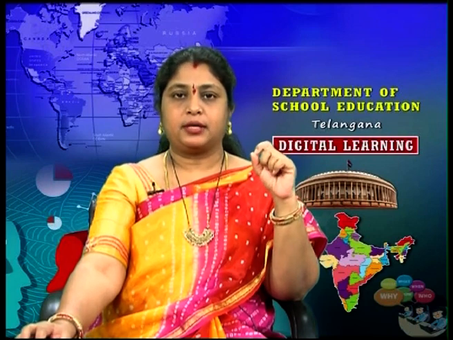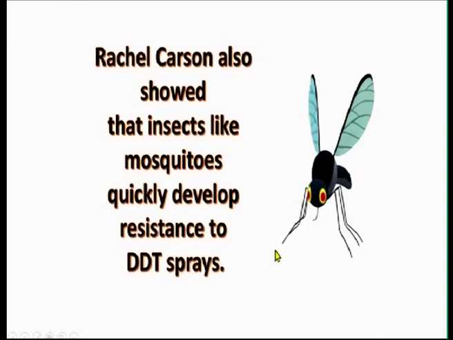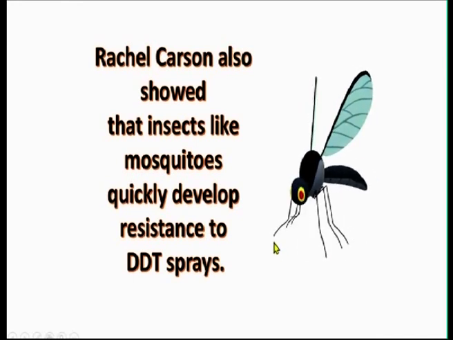Rachel Carson also showed that insects like mosquitoes quickly develop resistance to DDT sprays. So, DDT is used to kill mosquitoes, but according to Rachel Carson, mosquitoes quickly develop resistance to this DDT spray. So, they are not being killed.